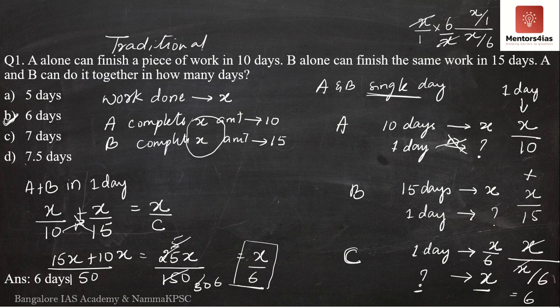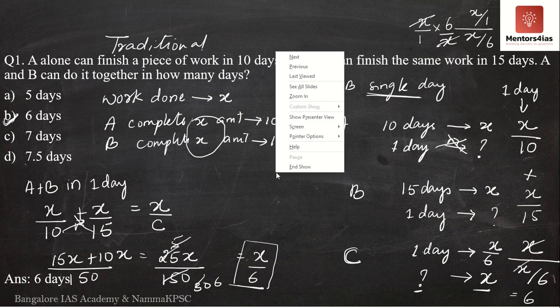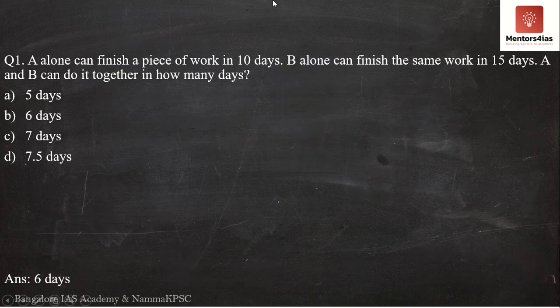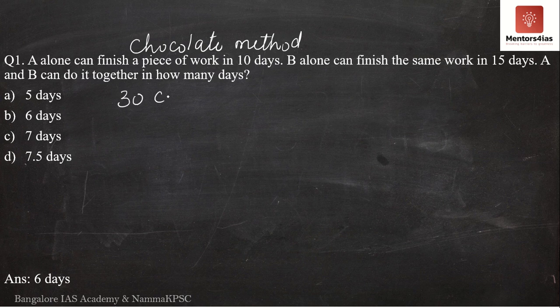Now, however, I did tell you that I will solve it by 2 methods. So now I will take the second method to solve this particular question. The second method, I call the chocolate method, and this is very simple. Now instead of x, let me assume the amount of work to be done is to eat 30 chocolates.